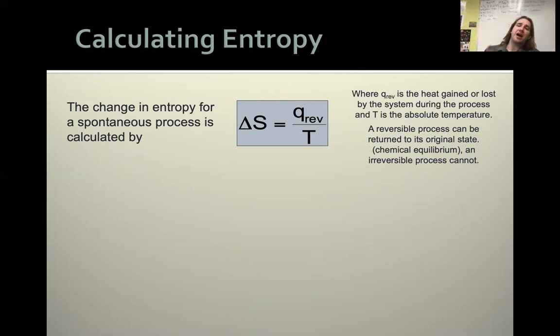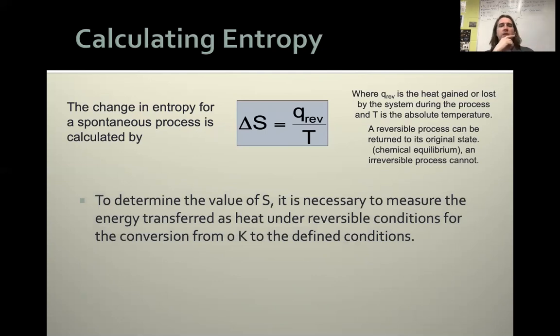Here's how we then calculate the amount of disorder it has gained or lost, changing that heat energy over the temperature of our system. So to determine the value of S, we have to measure the energy transferred as heat under reversible conditions as we go from 0 Kelvin to whatever temp we have said. Usually we do standard temperature and pressure, but more on that in just a second. So this is how we actually get this number. This is how we find an entropy.